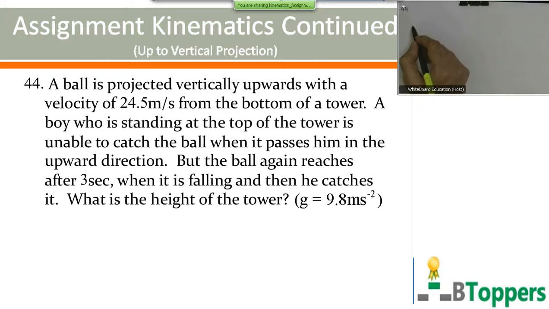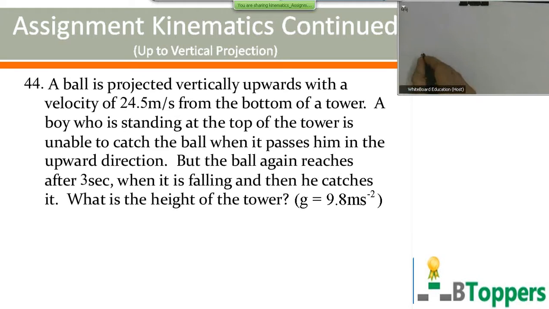See question number 44. A ball is projected vertically upwards with a velocity of 24.5 meter per second from the bottom of a tower. The boy who is standing at the top of the tower is unable to catch the ball when it passes him in the upward direction. But the ball again reaches him after 3 seconds when it is falling, and then he catches it. What is the height of the tower? g equal to 9.8 meter per second square.